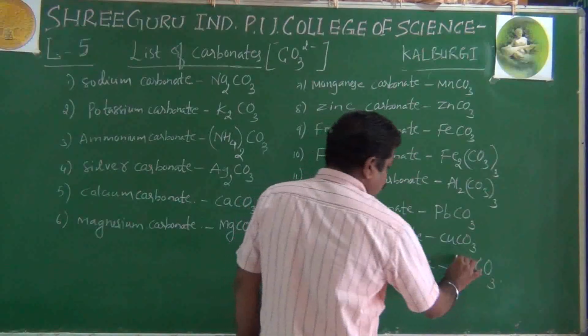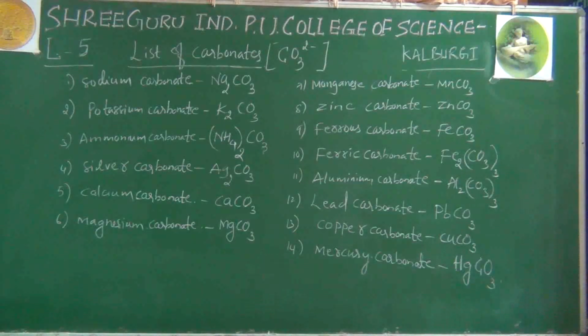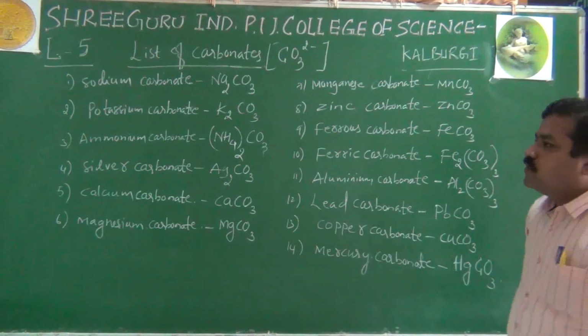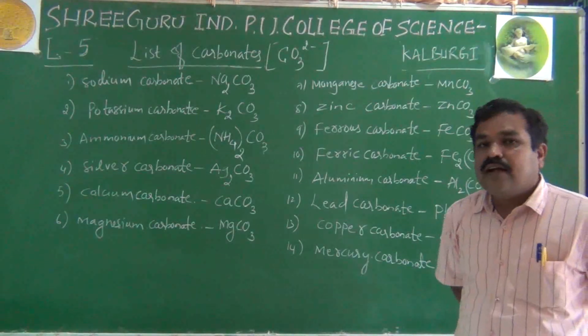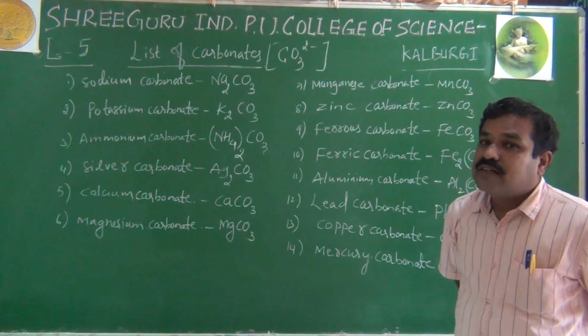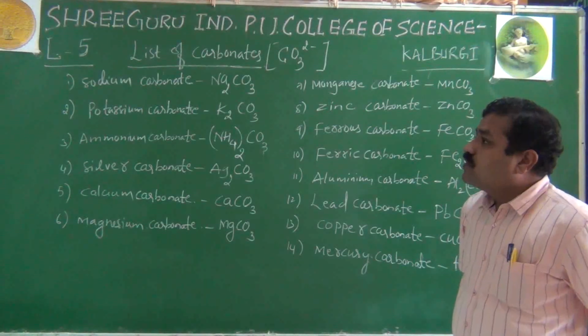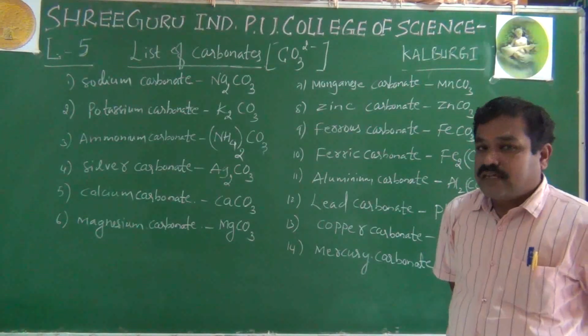So like this we have the list of carbonates. Once again I will repeat: sodium carbonate is commonly soda ash, but the decahydrate, Na2CO3 with 10 H2O, is washing soda. Without any hydration, it is just called soda ash.